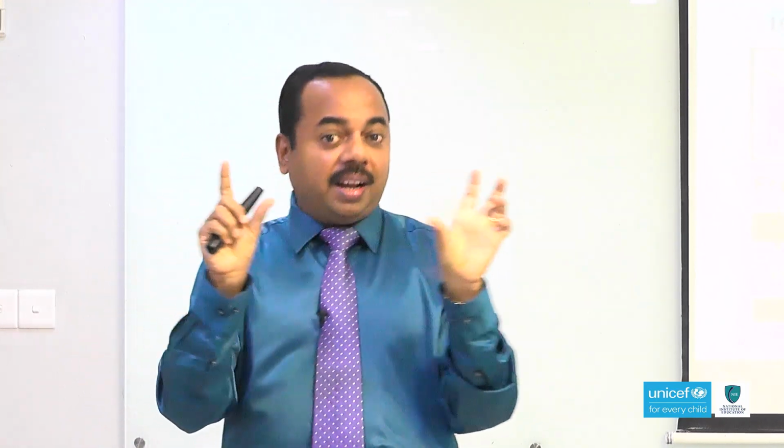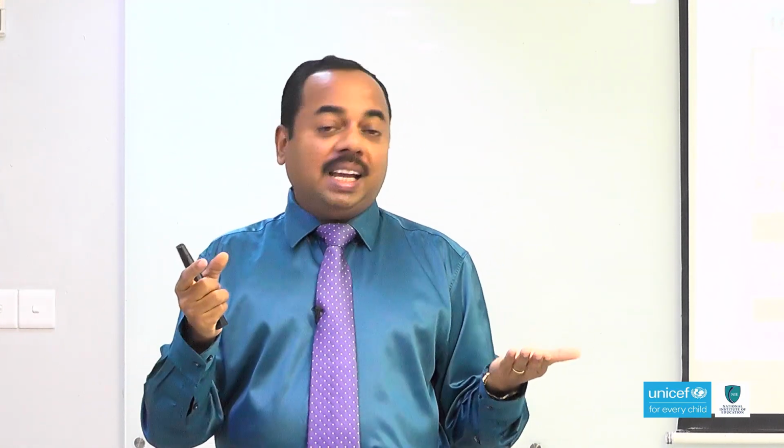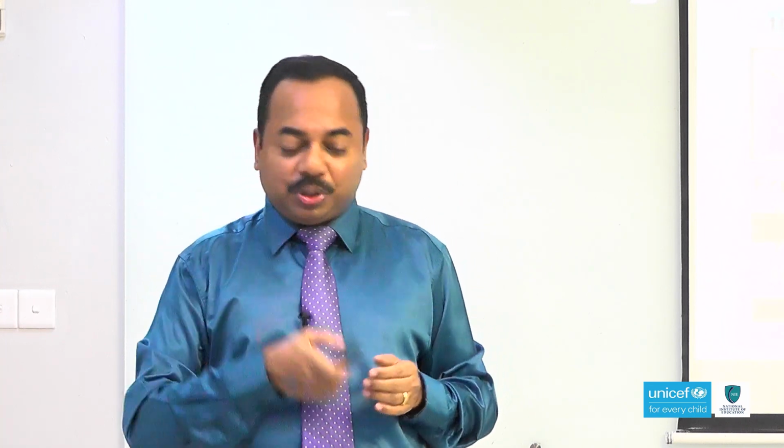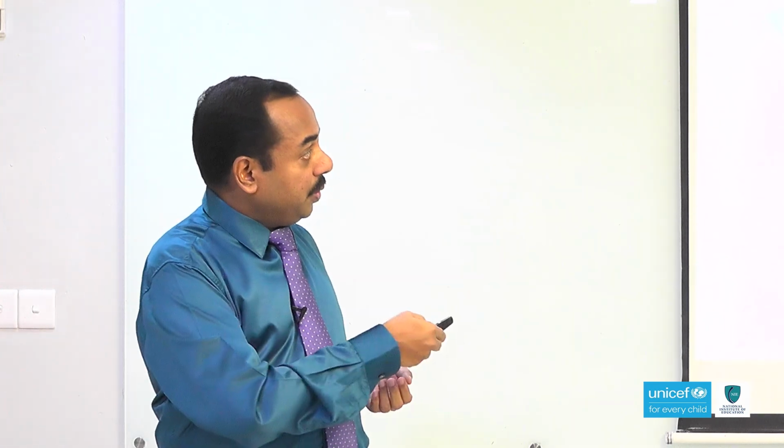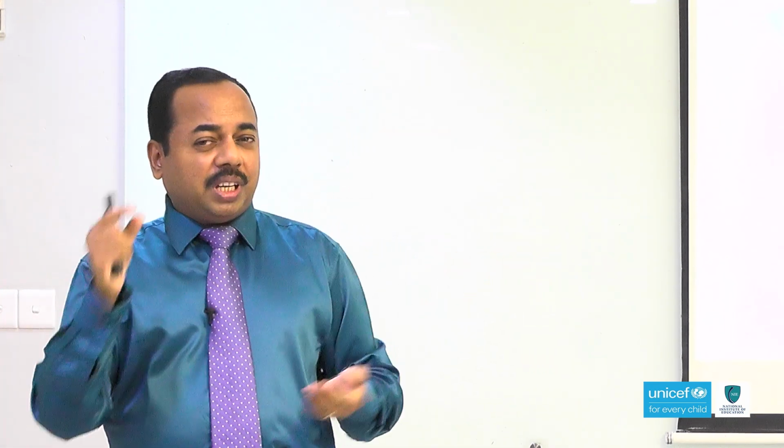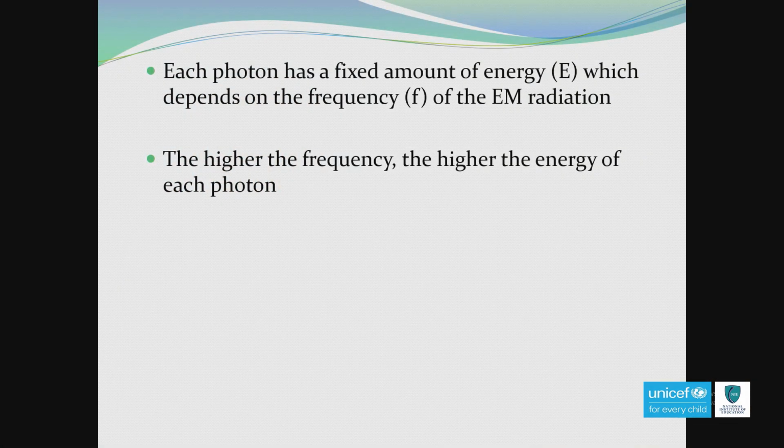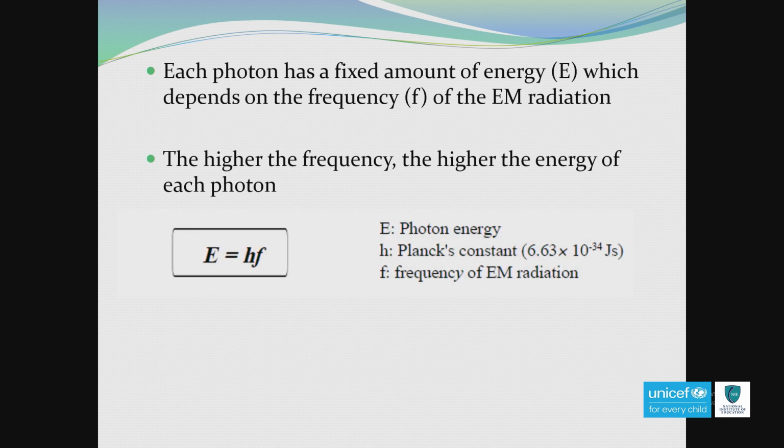So Einstein made an equation: energy E is directly proportional to frequency. You all know that when energy is directly proportional to frequency, we need to remove the proportional sign. So here we are using a constant. Now the equation is E equals h times f.